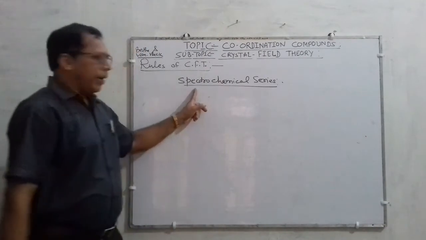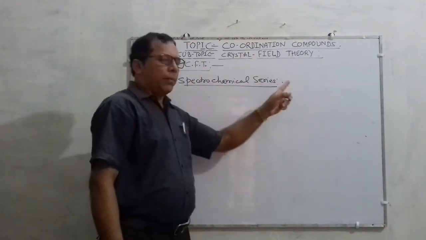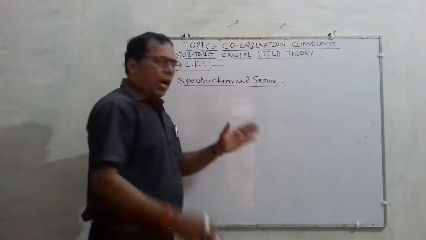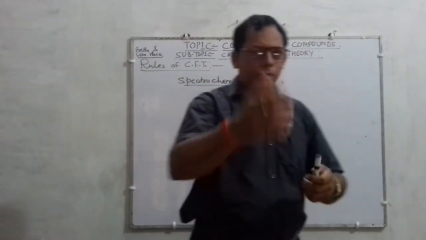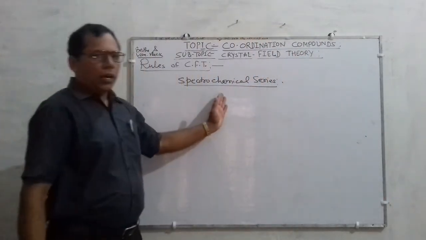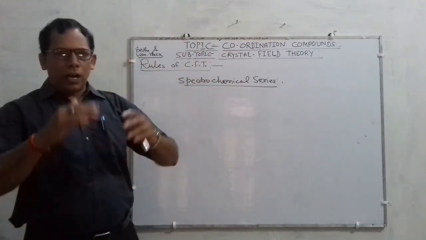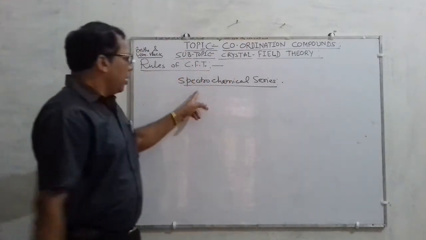So, what is the spectrochemical series? Listen, the spectrochemical series of coordination compounds can be defined as the arrangement of ligands in the order of increasing crystal field splitting energy or in the order of increasing field strength. Listen once more.